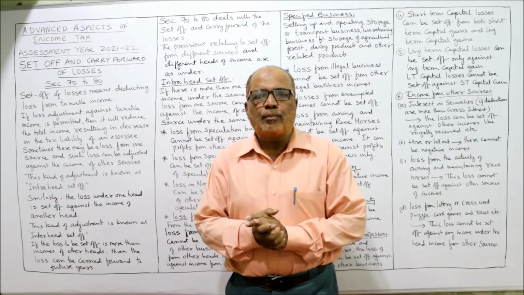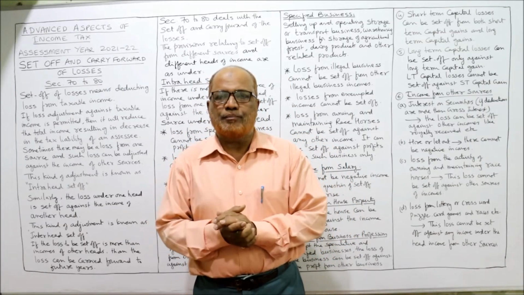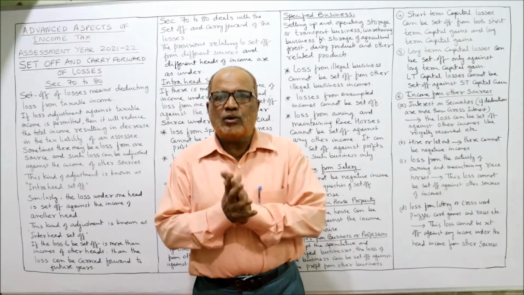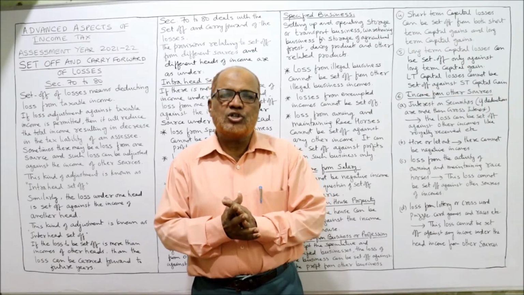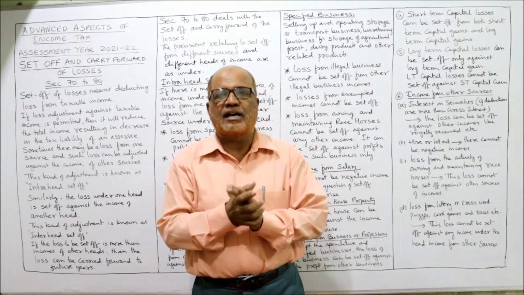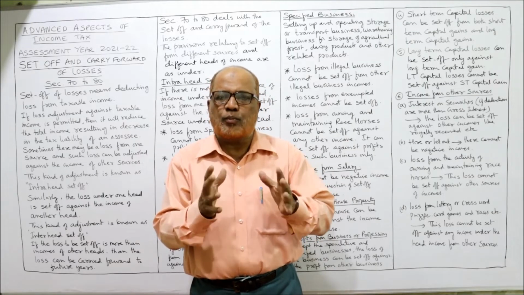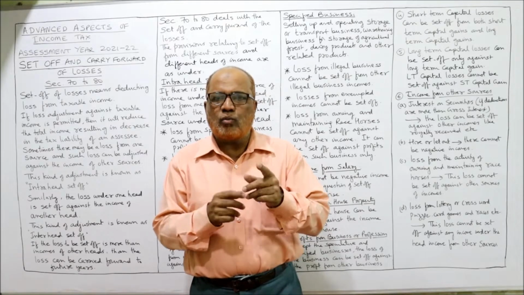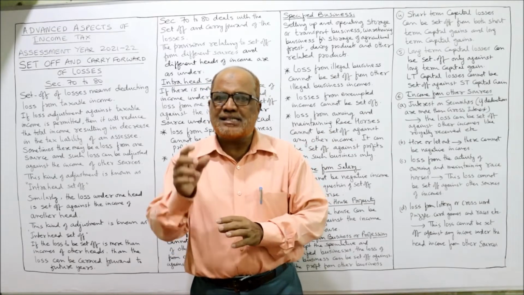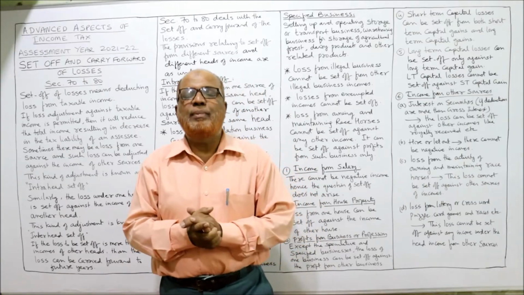In the last video I completed the topic of clubbing of income, aggregation of income. I explained in detail the circumstances under which another person's income is included in the income of the SSC, where it is taxable. All these things I have already explained, and two problems I have solved. So if you have not watched, go to the playlist of my channel, select the subject advanced aspects of income tax, and watch the video on clubbing of income.